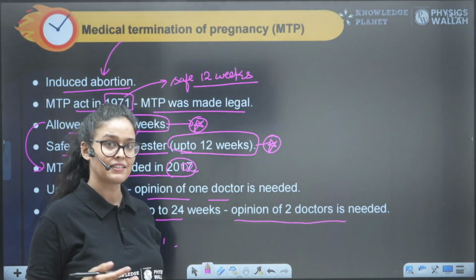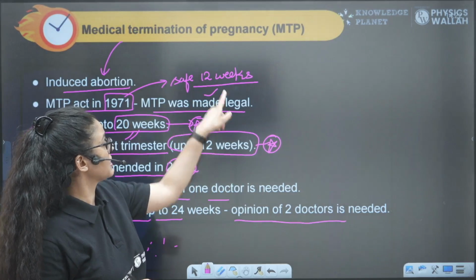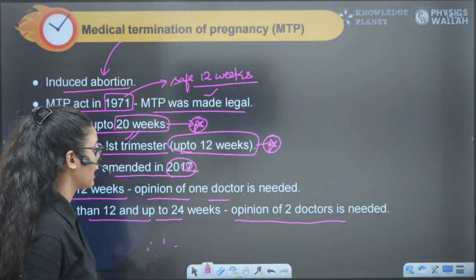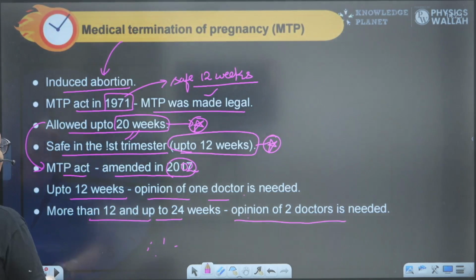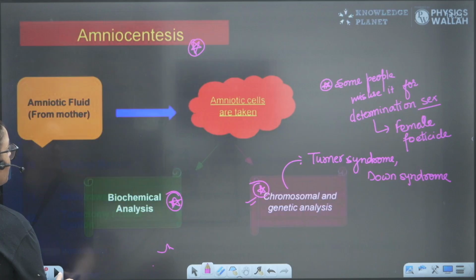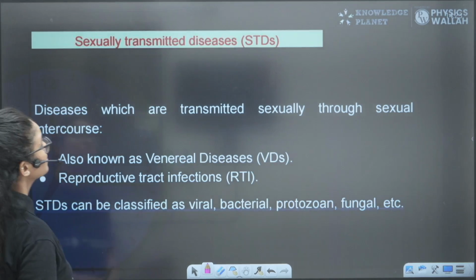But before that, they were allowed to do the MTPs only up to 12 weeks because it's safe up to 12, right? So I have just written how many doctors are required for different cases. So this is about the MTPs, induced abortion. You have to remember. And next, we are just going to do the STDs.